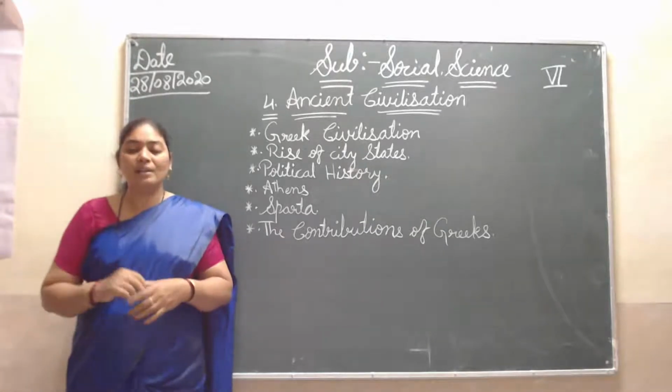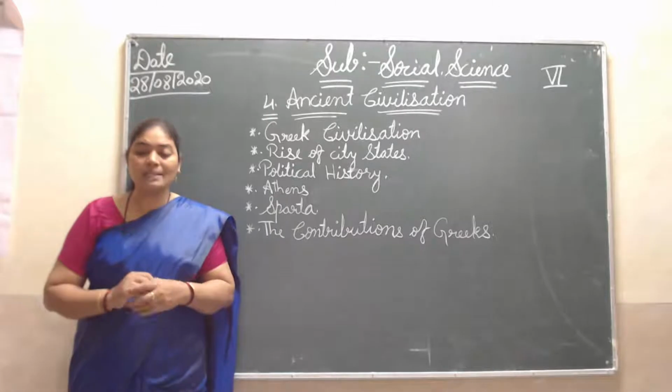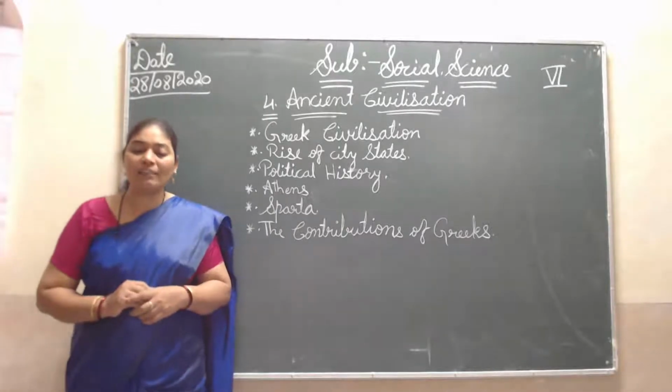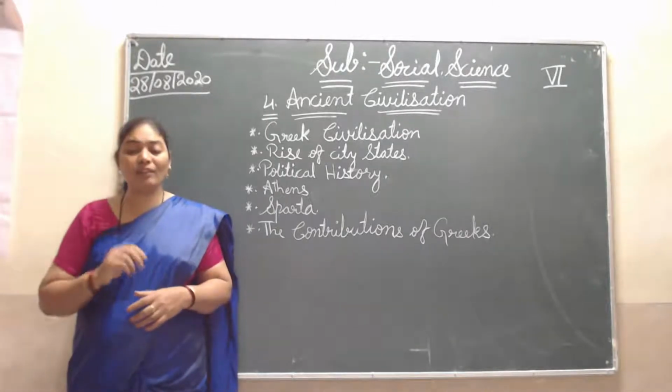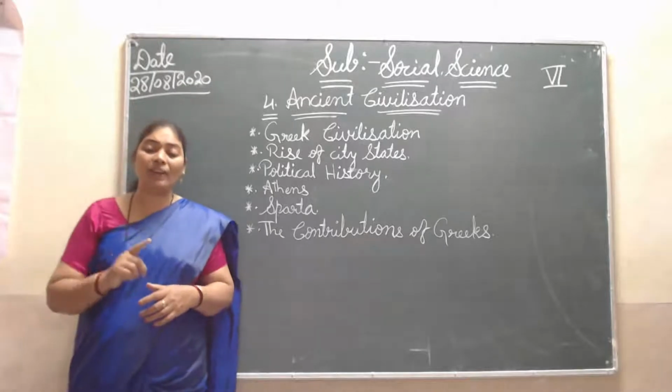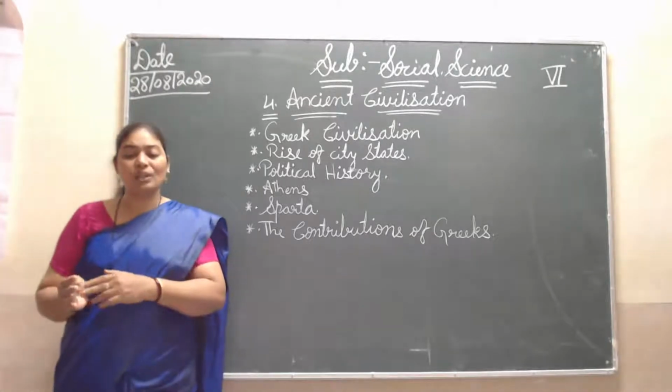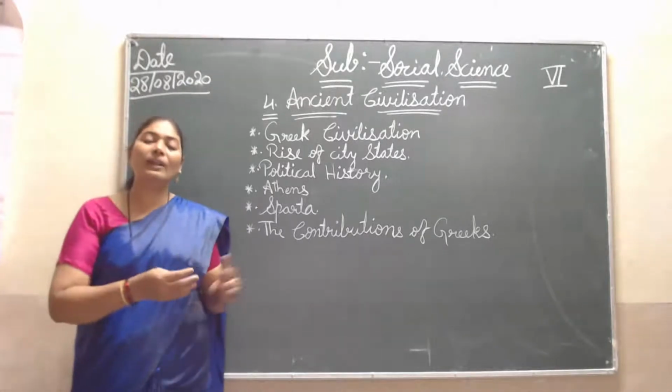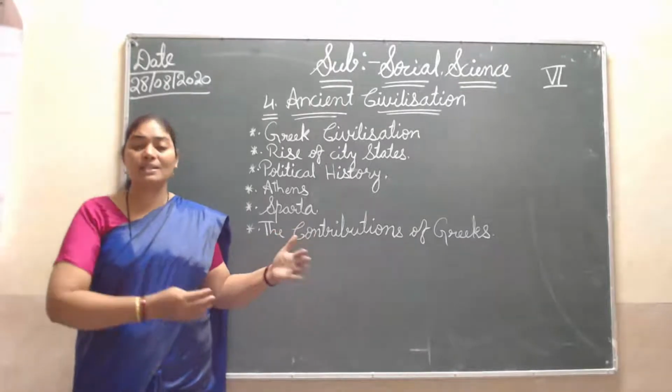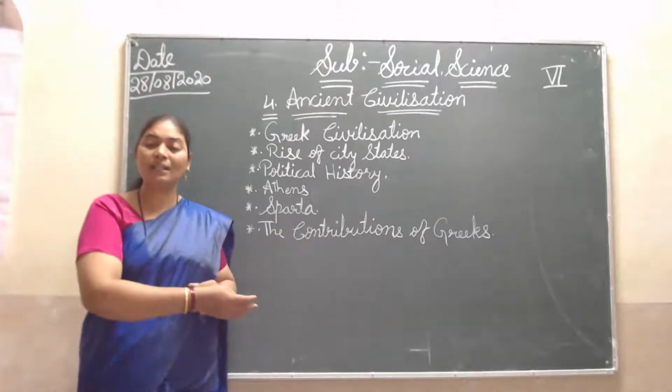Philippides, that was one person's name, ran 24 miles to convey that message. When they got the victory, he wanted to give the message to the people of Greece.